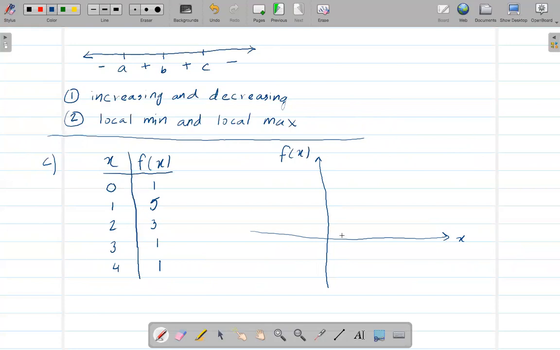So first one, it will be (0, 1), let's say somewhere down here. (1, 5) is somewhere down here. (2, 3) is somewhere down here. (3, 1) is somewhere down here. And (4, 5), sorry, it's (4, 5).